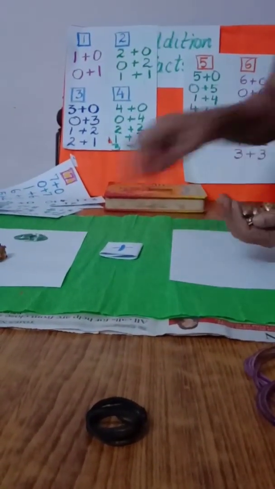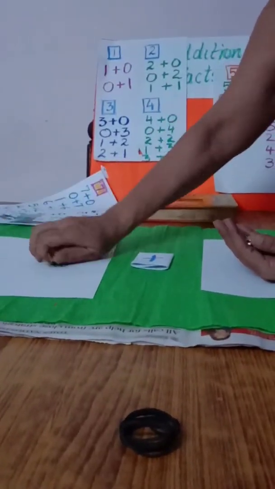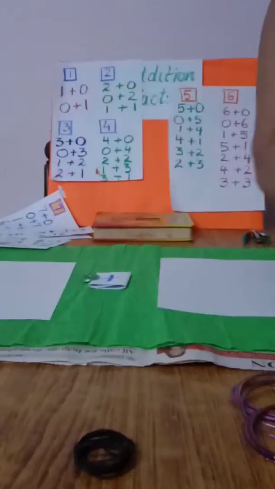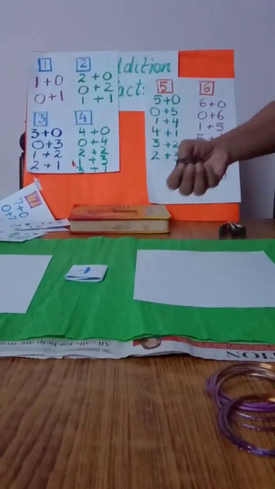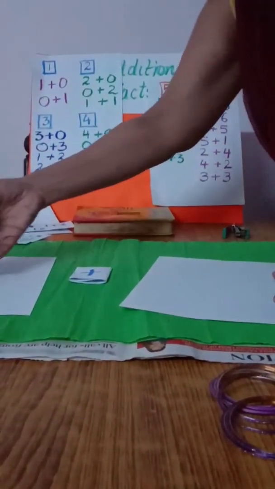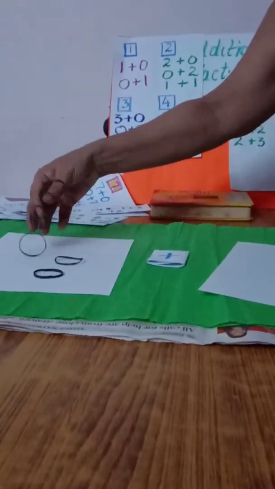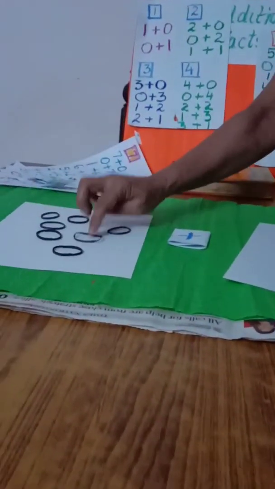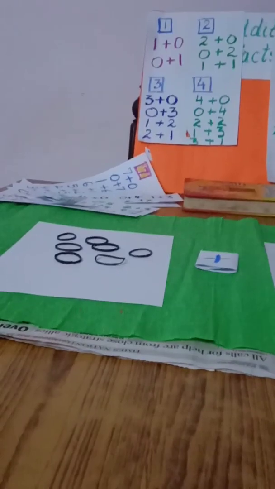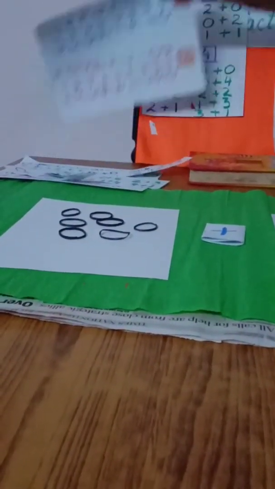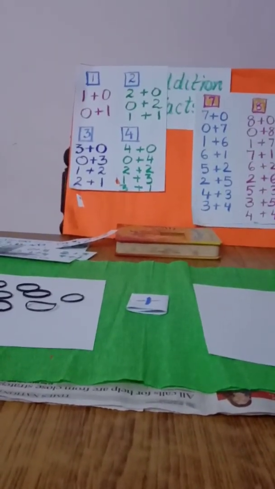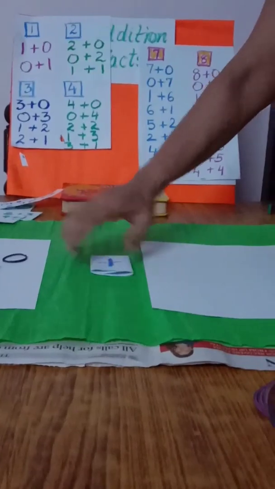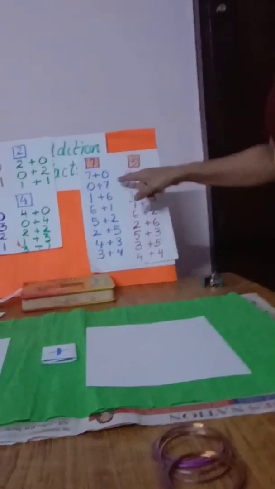Now we will do addition facts of 7. I am doing it a little fast because you've already done it in class 1. No, you've all done it with me and we have played it there. Now we have 7 rubber bands. So I've taken 7 rubber bands for you. 1, 2, 3, 4, 5, 6, 7. So now we're going to do 7 and 8. Okay. So I put 7 here already. 7 and 0, we will always start with 0 first. No? After 0, 1 will come, then 2 will come, 3. So 7 and 0.